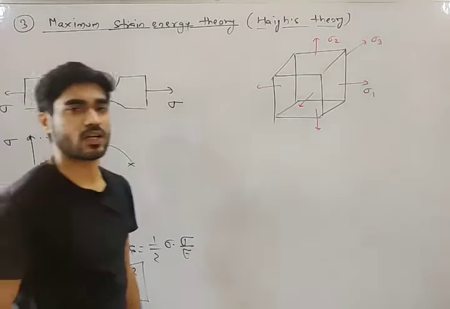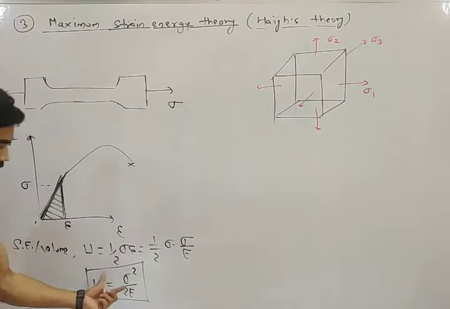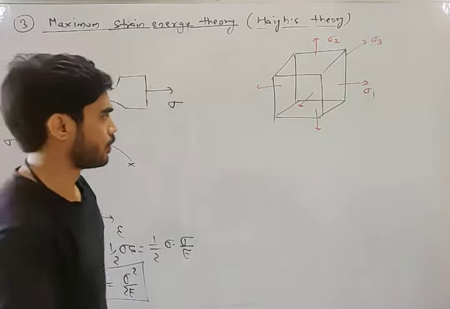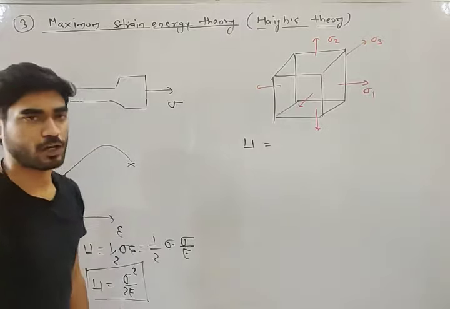Then in this case, what will be the strain energy, my friend? You can't use this equation. This is for uniaxial loading. In case of biaxial or triaxial loading, how do we calculate strain energy per unit volume?